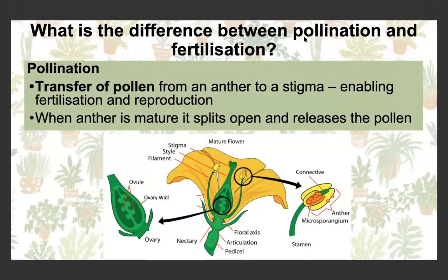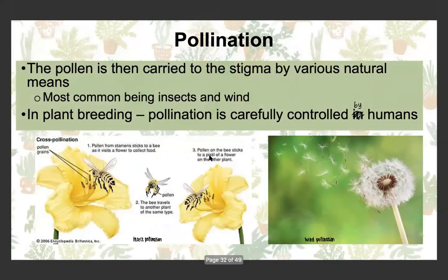If we then just look at the difference between pollination and fertilization. Pollination is the act of transferring pollen from the anther to the stigma, which allows for fertilization to occur and obviously for reproduction to occur. When the anther is mature, it splits open and releases the pollen. The pollen is then carried to the stigma by natural means. So it can either be by insects, by wind, sometimes by birds or even bats, or by humans artificially, which is obviously not a natural means, which happens in plant breeding.